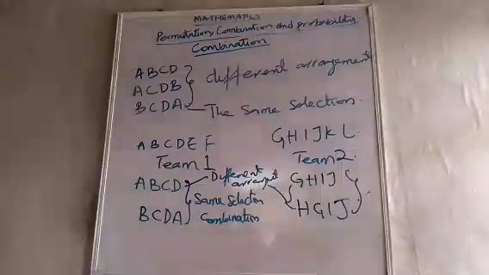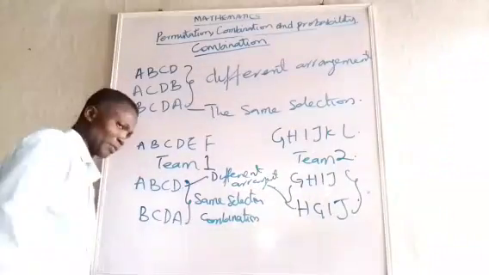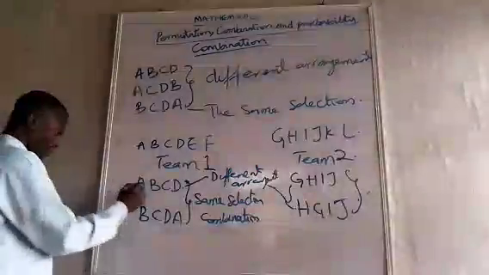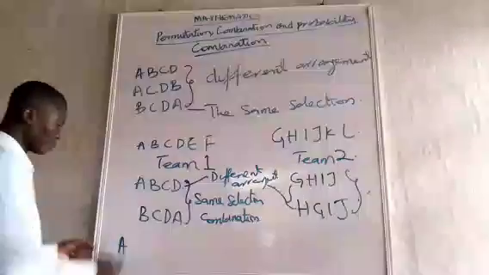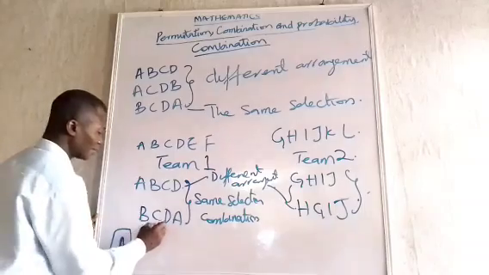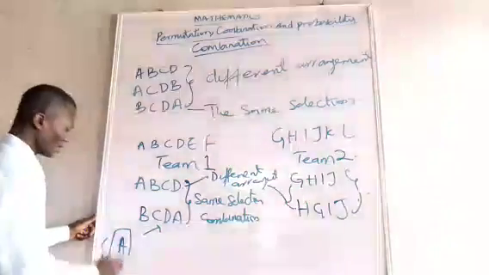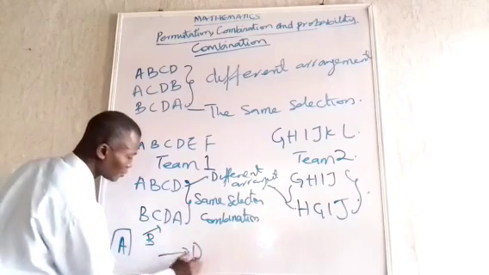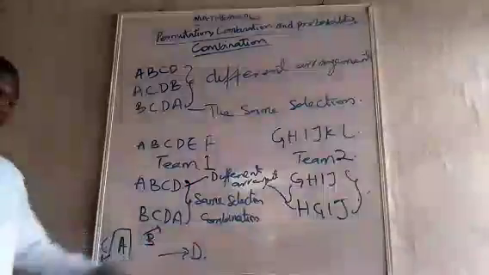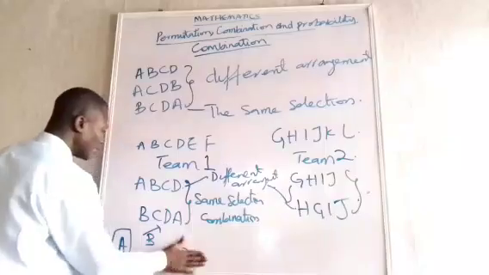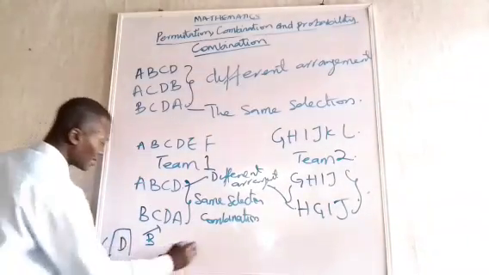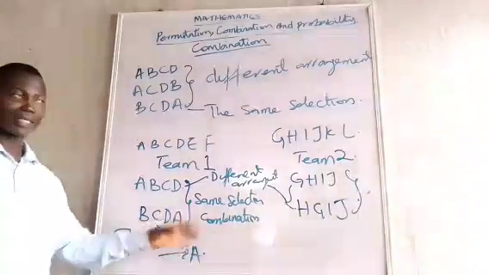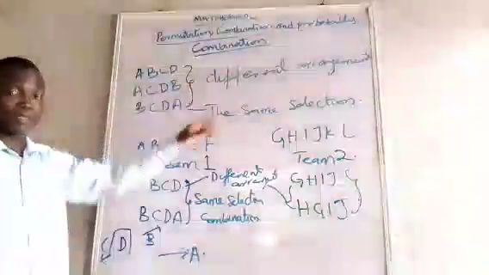Let's talk about arrangements. Let's say we are selecting these four people A, B, C, D to play a small game of football. A can be at the goalpost. B can play the left. C can play the right. And D forward. That's an arrangement. Again, we can bring D here and A here. That's another arrangement. But if you look at it, it is the same selection. So I believe with this, you have understood what combination really is.